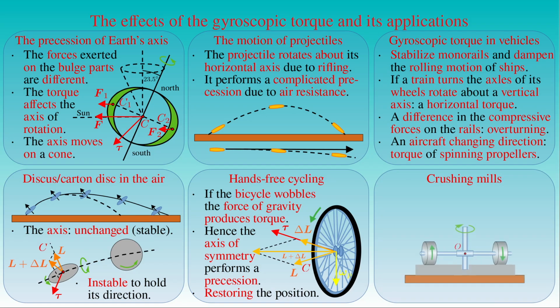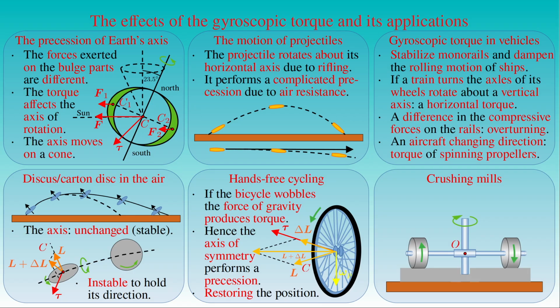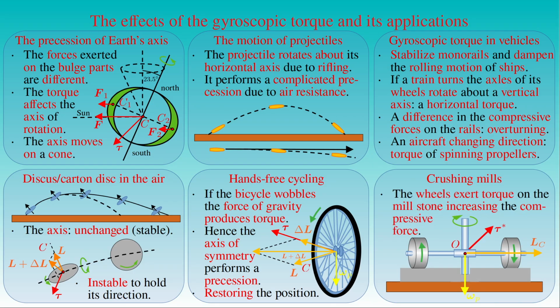The axis of symmetry of the two mill wheels rotating about a horizontal axle is connected to a vertical one by a hinged structure at point O, and rotates about a vertical axis. Hence, for example, the right wheel exerts the torque tau star on its horizontal mill stone as seen in the figure, and the compressive force on the material placed between the wheel and the stone becomes significantly greater than the weight of the wheel.